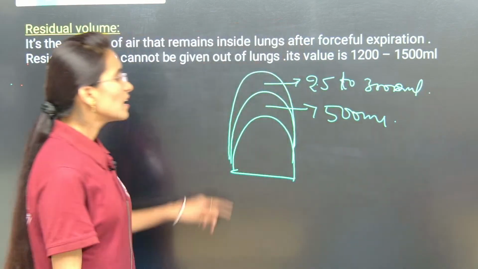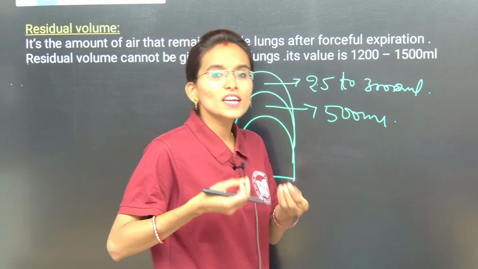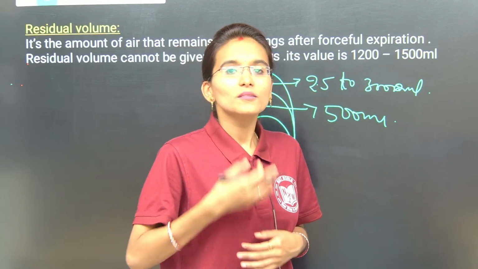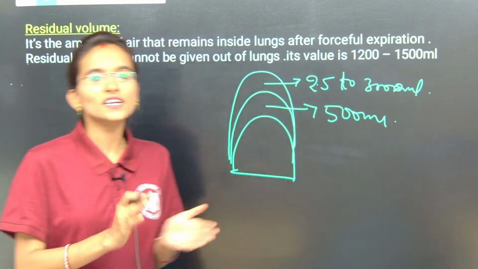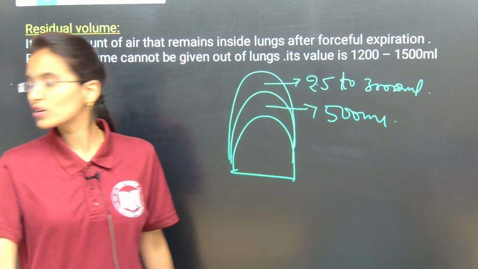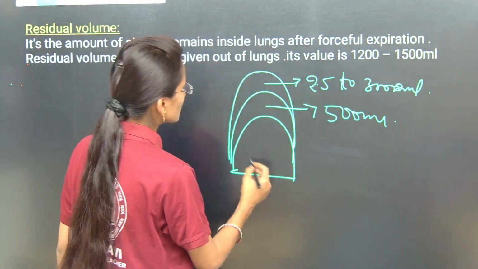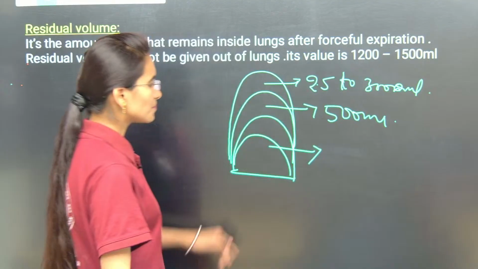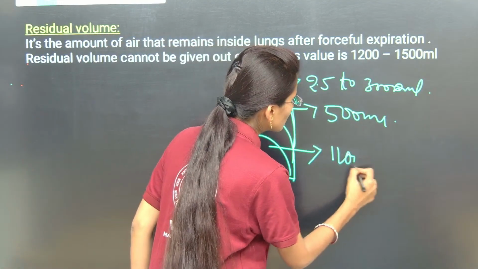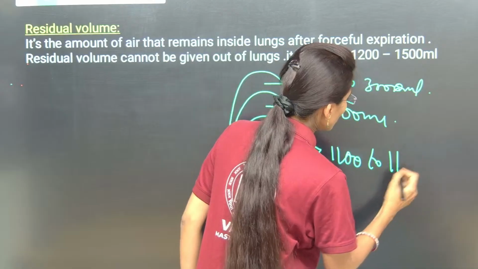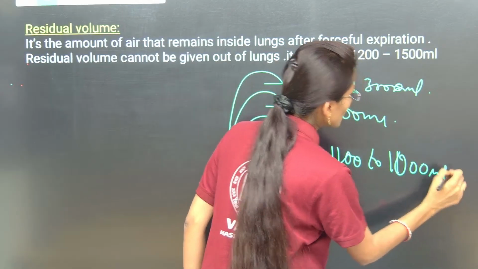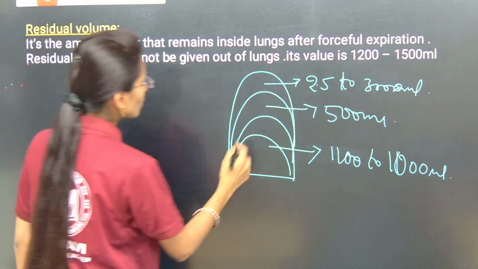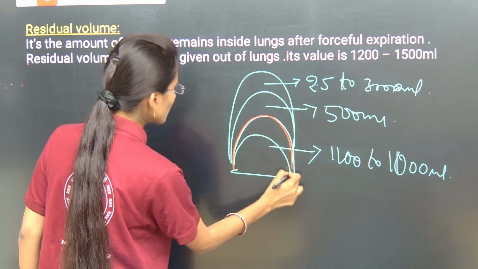Next, expiratory reserve volume is the extra amount of air that we exhale during forceful expiration. That is called what, my dear students? Expiratory reserve volume. And what will be the value? The value will be 1000 to 1100 ml. Clear, my dear students? Once again I am going to show you with different colors, so that it becomes easy for all of you. This is the normal lungs.